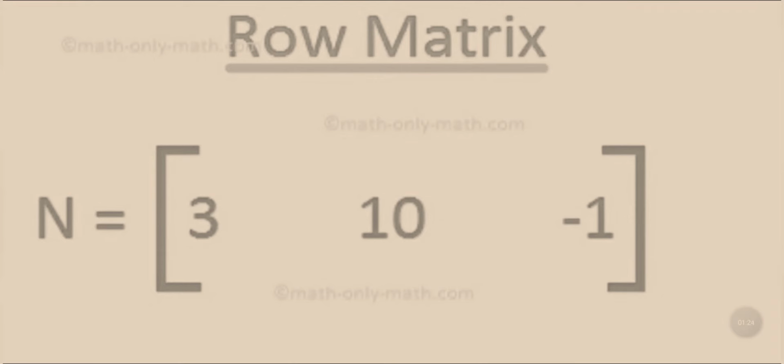Example of row matrix: 3, 10, minus 1. The row matrix has only one row and many columns. This is an example of a row matrix.